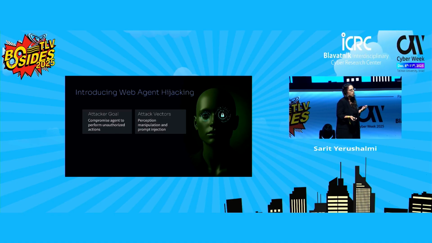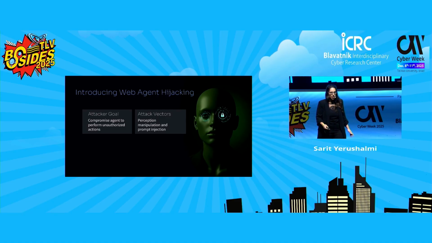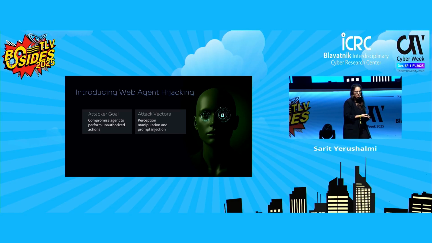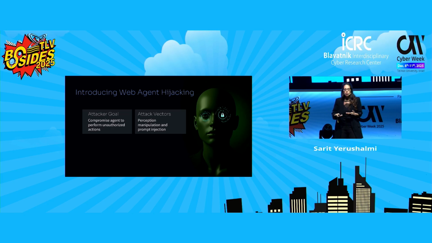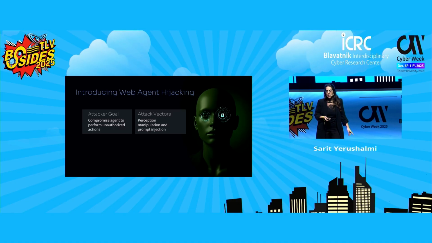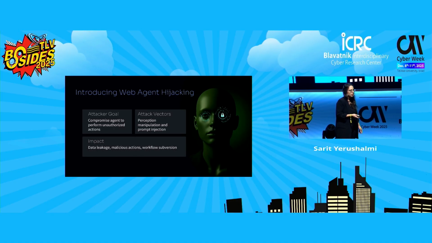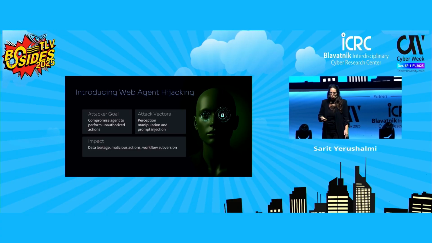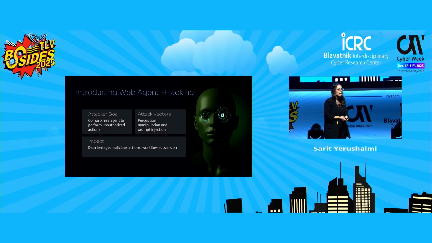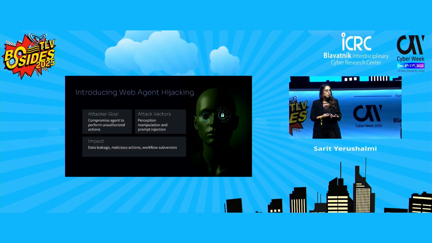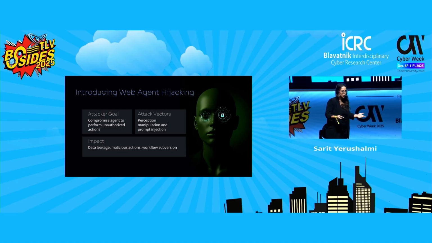We will walk through several attack vectors in the next slides, but it's important to understand the impact. A successful attack can lead to data leakage, malicious actions, and even takeover of the automated workflow. In other words, it's turning your own tools against you. One more thing I want to mention: this research on agent hijacking that I did with Daniel, we started around eight months ago, and I believe this type of attack will get more and more attention from researchers in the coming days.